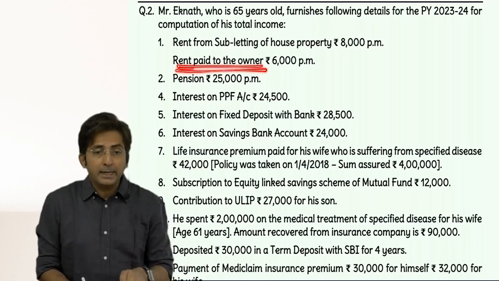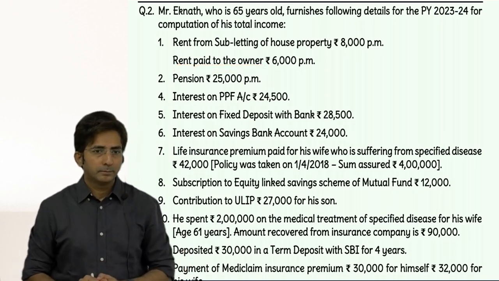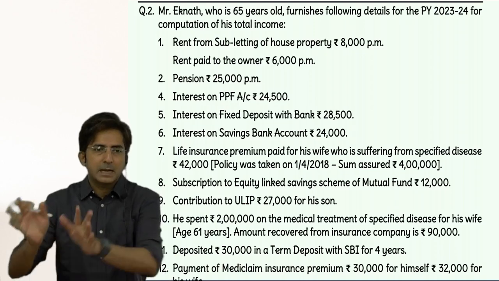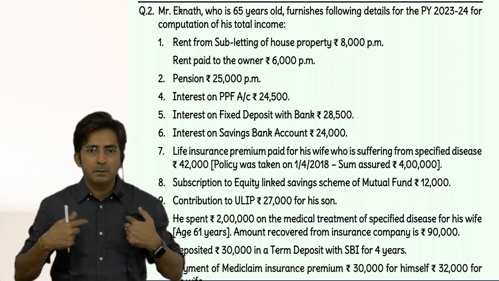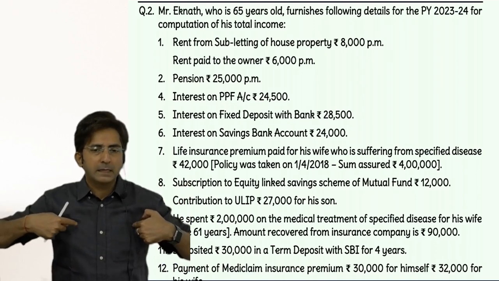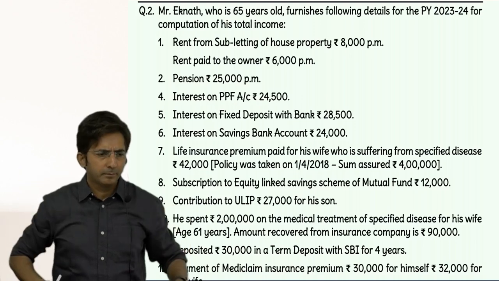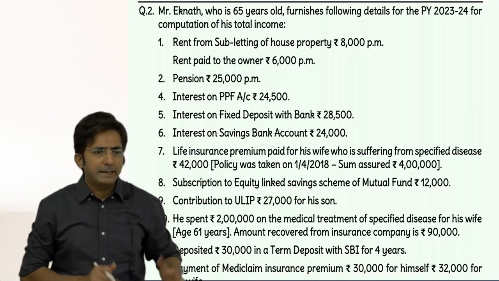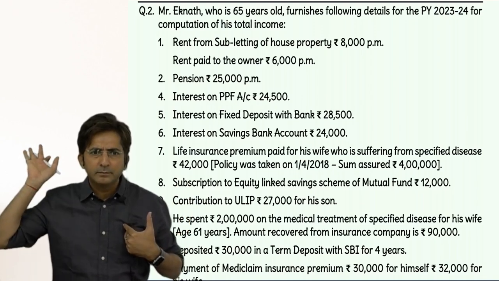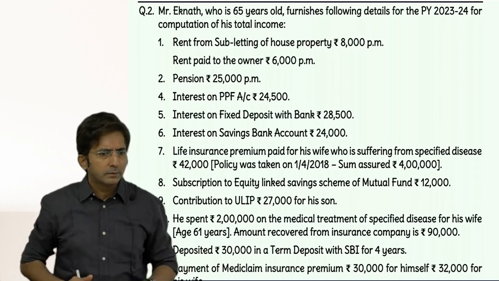See, this is rent paid of the sublet house. He might be having his own house. See, this is an extra property. Like for example, take my example. This is a classroom which I have taken on rent. And for example, this classroom remains empty. So I can give it on rent. But that doesn't mean that I don't have my own house. I have my own house. I stay in Malad. I have my own house.